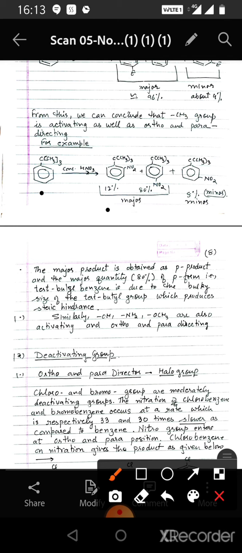So here we see at this carbon there is a tert-butyl group. This hinders the incoming nitro group from approaching positions 2 and 6, that is, the ortho positions to this tert-butyl group. And as the NO2 group is hindered and cannot approach the two ortho positions, it approaches the para position much more easily. Hence 80% of the product is para product and only 12% is ortho product, due to this steric hindrance of the tert-butyl group.